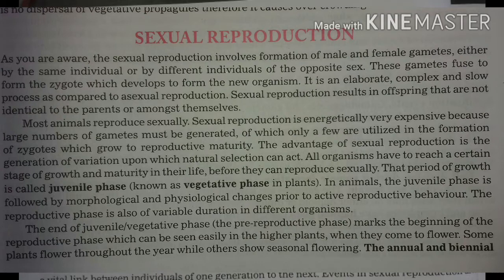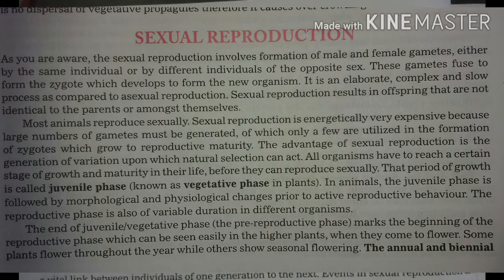Sexual reproduction is also called amphimixis, which is the fusion of two haploid gametes which form a diploid zygote. Gametes are produced in gonads which are mesodermal in origin. Fusion of gametes is called syngamy. I am repeating, fusion of gametes is called syngamy.